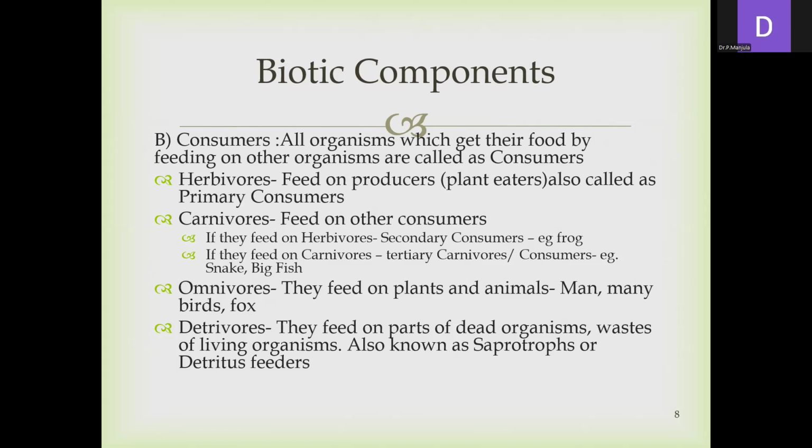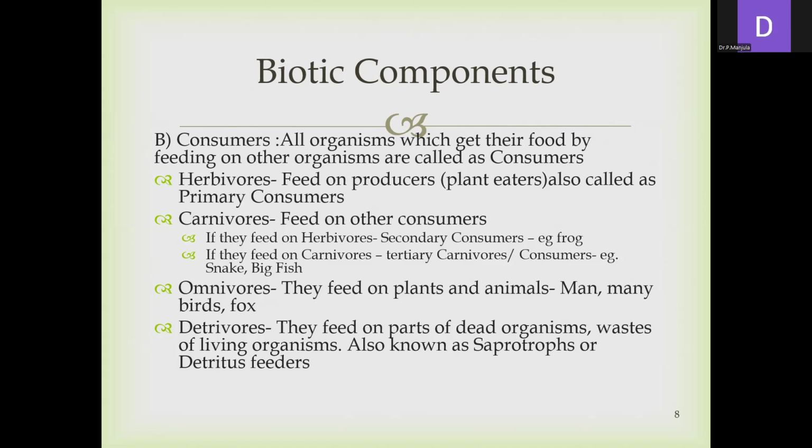Another one is the detrivores. They feed on the parts of dead organisms, that is the dead organic matter, fallen leaf material or other waste of living organisms. They are also known as saprotropes or detritus feeders. So among consumers, herbivores mainly depend on the producers for their energy. They are called the herbivores.